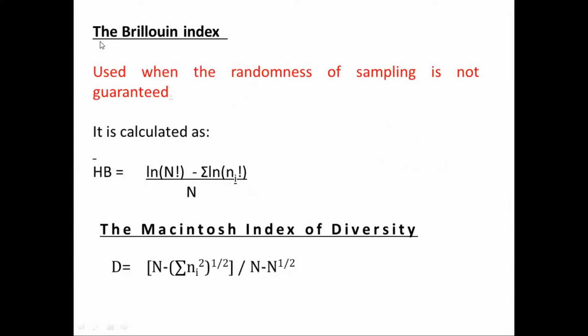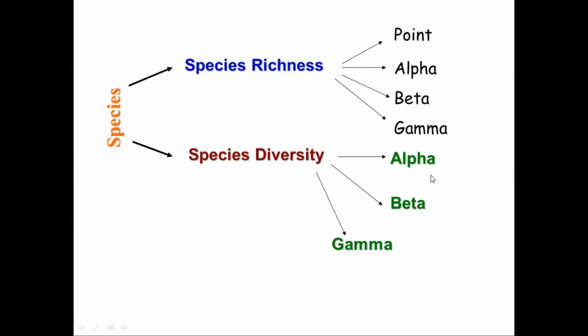And another one we have is the Brillouin index. That is used when the randomness of the sampling is not guaranteed. This is the equation we will be able to use for that. And then another one we have is the McIntosh diversity index. That also tells us the diversity of the population.